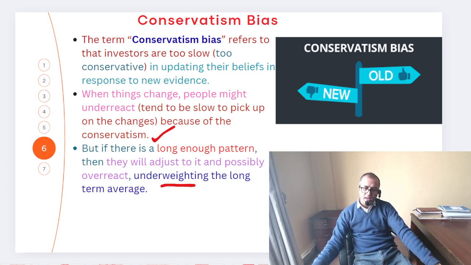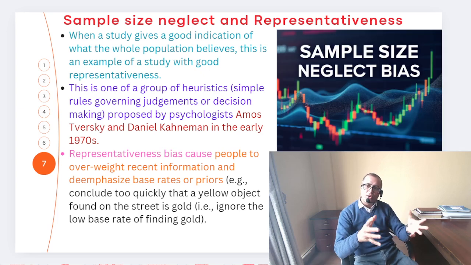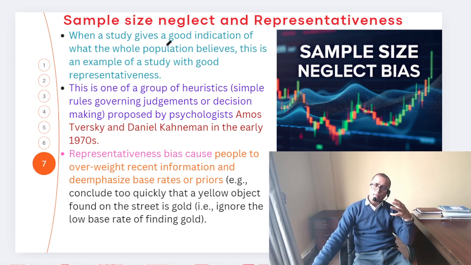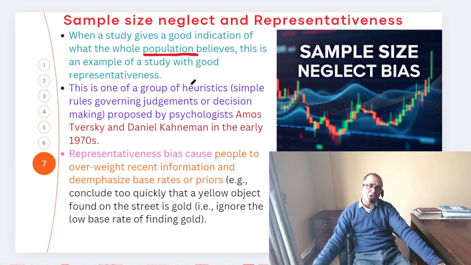Okay. Now let's talk about sample size neglect or representativeness. That is when a study gives you a good indication of the whole population. The sample is what you draw, but it could not represent the population.